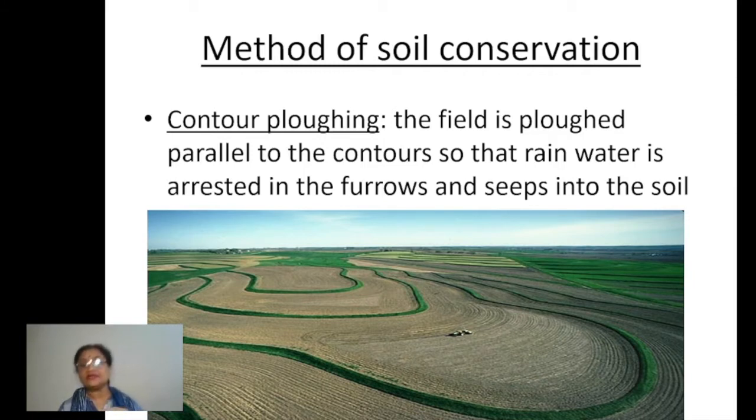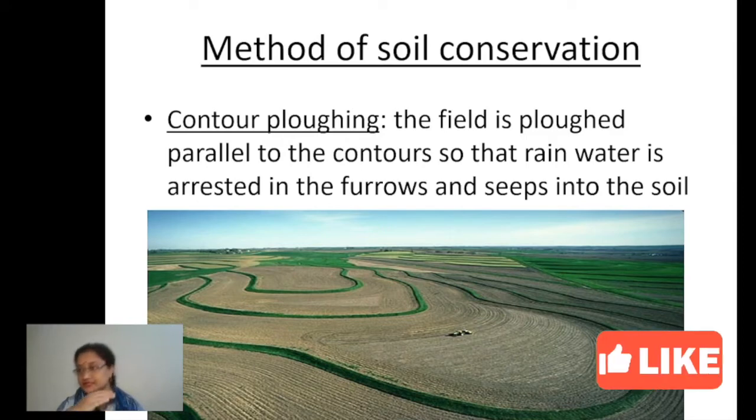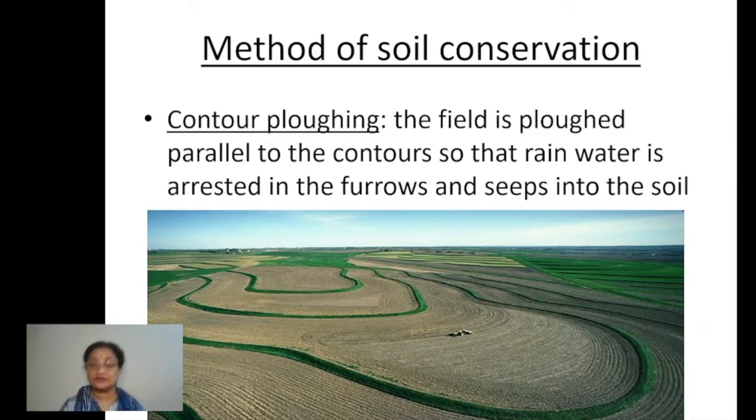Now, whenever there is a slope on an area which is going through erosion, this particular step works a lot. What we do is called contour ploughing. When the field is ploughed, parallel ploughing is done in that field.